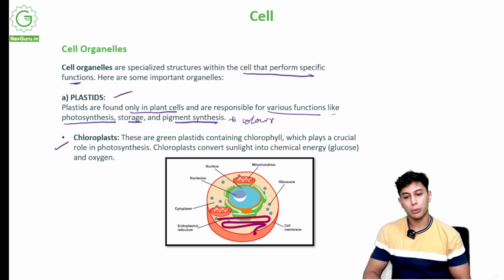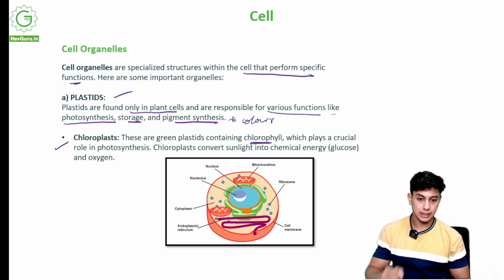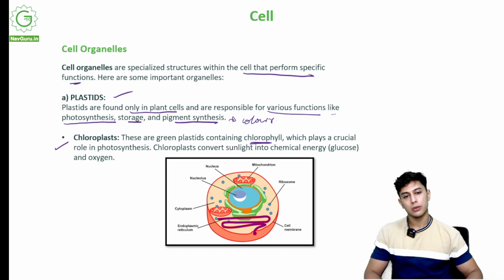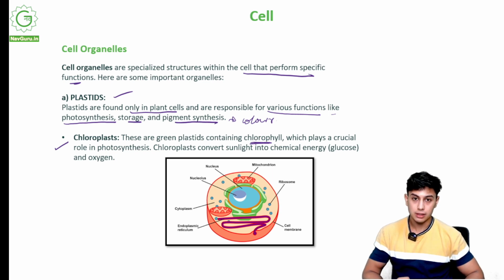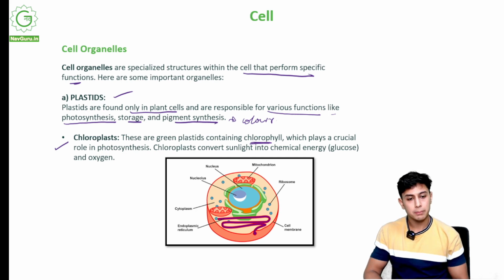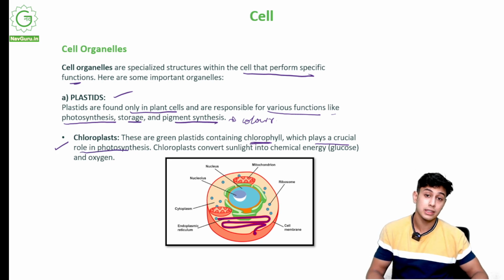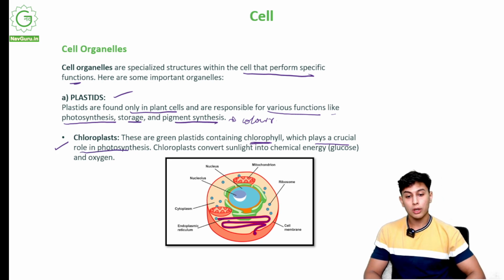Now we come to chloroplast. What is a chloroplast? These are green plastids containing chlorophyll. So if they ask which one is a green plastid, that is chloro. Why? Chlorophyll, chloroplast. Chloro means they have a greenish pigment called chlorophyll, which plays a crucial role in photosynthesis. Without chlorophyll, there is no photosynthesis possible.